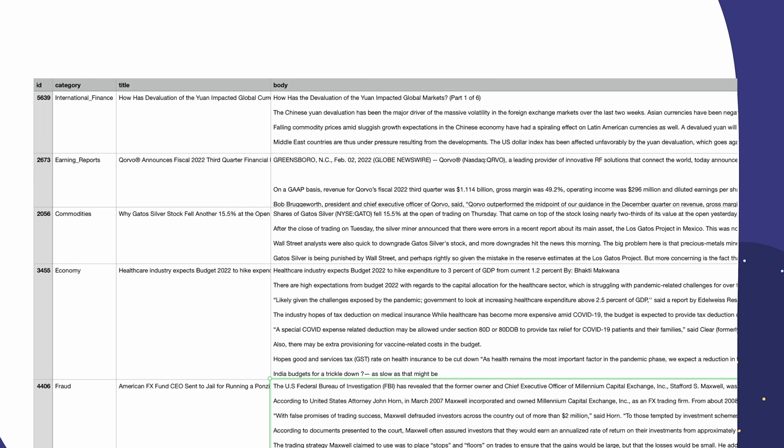So for example, here we are feeding data saying that if a paragraph looks like this, with this type of title, then it should be categorized as international finance. The second paragraph should be put in the category of earning reports, and so on. With some code, we should be able to train our AI model to correctly guess what future paragraphs are about. And that's it. Of course, that is a super basic example, and we would need way more data than these 5 paragraphs right here, but you get the idea.